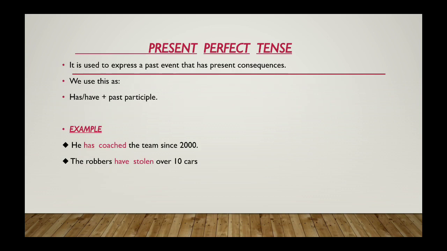So next is present perfect tense. It is used to express a past event that has present consequences. We use this as has, have plus past participle. Past participle means verb plus ed form, like the second form of verb, that is v2. For example, he has coached the team since 2000. The robbers have stolen over 10 years. So there is has, and you have the past participle, coached.